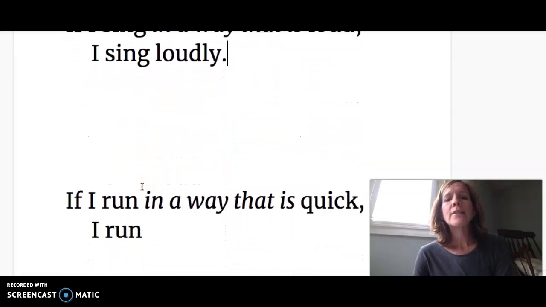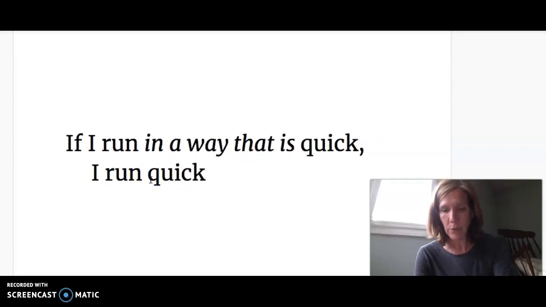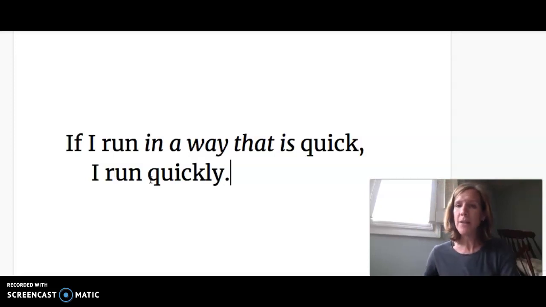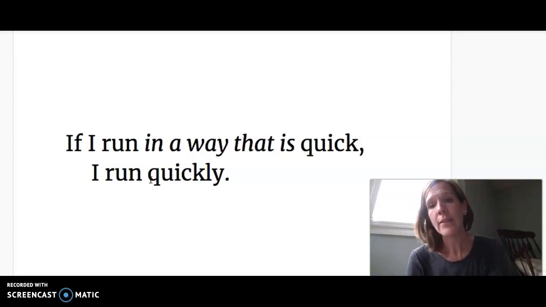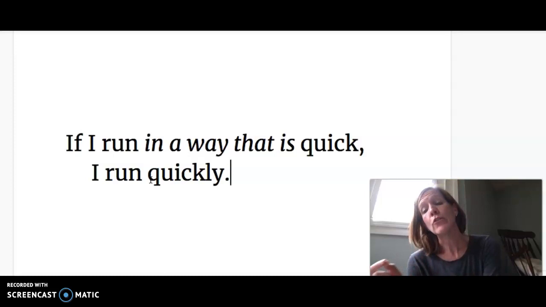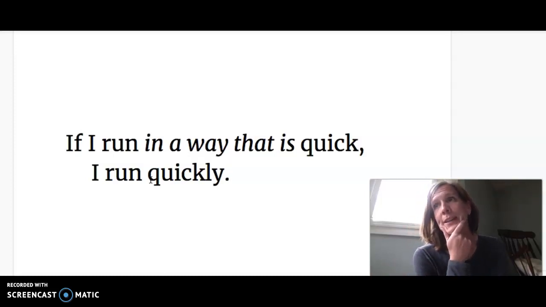If I run in a way that is quick, I run quickly. So I keep the word quick, I add ly, quickly, I run quickly. It tells you how I run. So these words are called adverbs because they're describing an action, okay? They're telling you how I ran in a way that is quick. If I run in a way that is slow, I run slowly. If I run in a way that is joyful, I run joyfully.